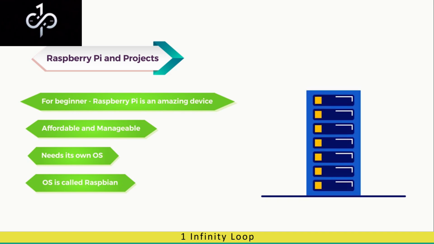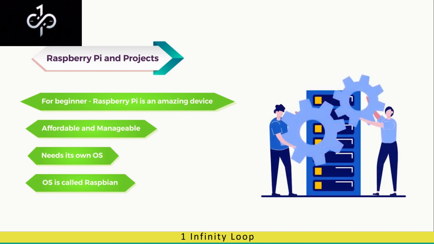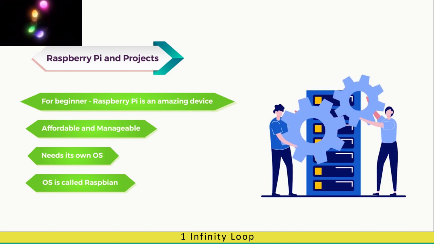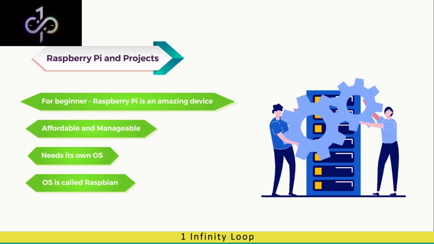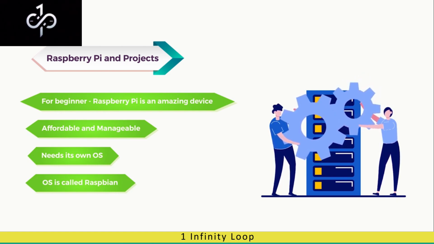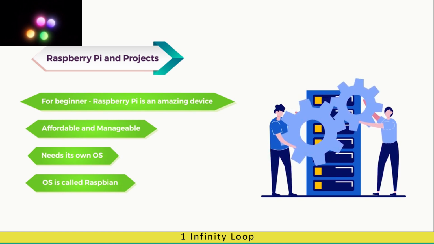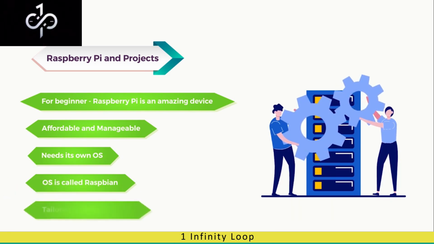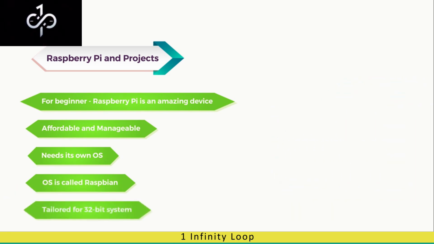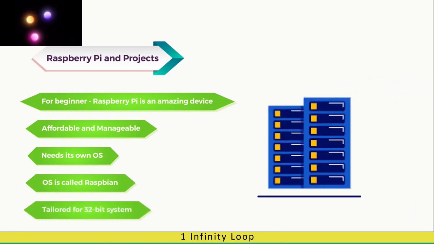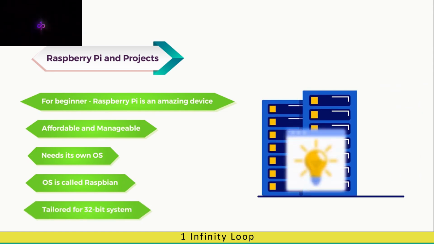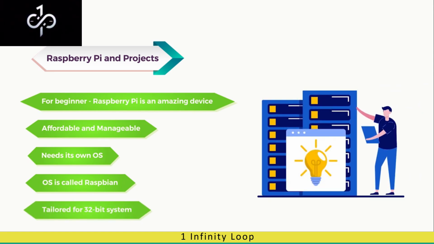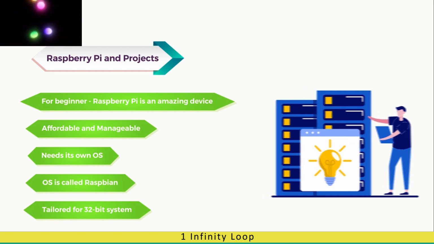It is also possible to run Raspberry Pi with other OS apart from Raspbian, like Ubuntu, Mac or Windows. But Raspbian has an advantage of being lightweight and specially tailored for 32-bit system. While starting with Raspberry Pi, we will focus on installation of Raspbian OS. Once the installation is complete, we will proceed with our projects.